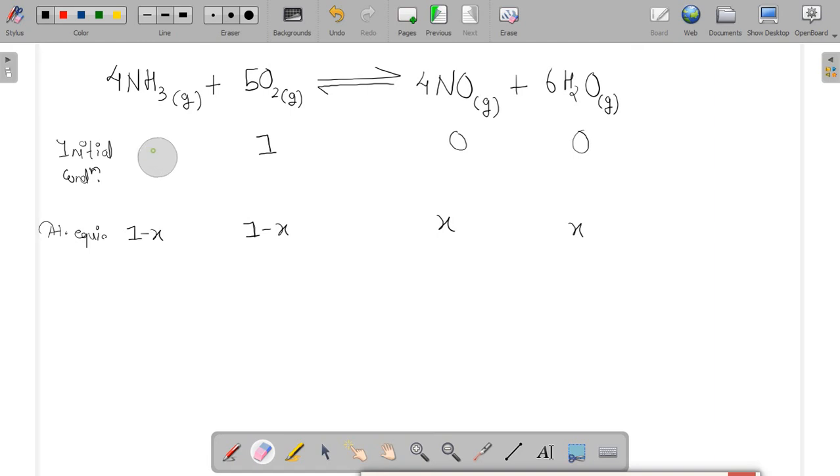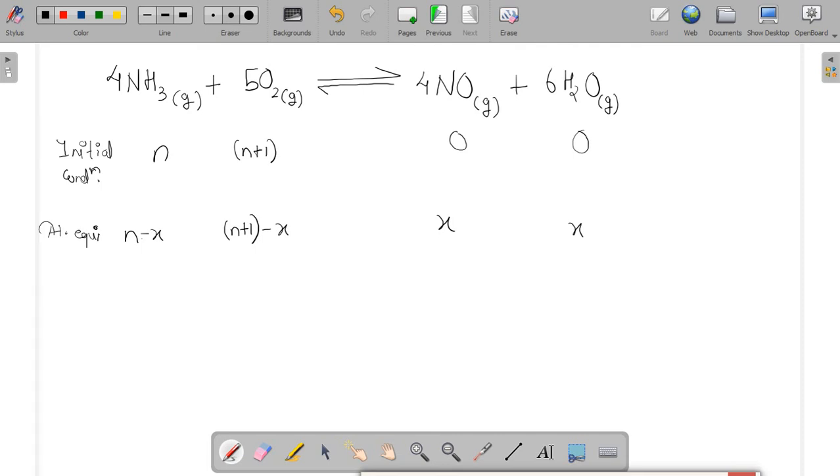If you are having some confusion, then we can change this value to n and n plus 1. Let us say the concentration at equilibrium for ammonia is n minus X, and for oxygen it is n plus 1 minus X. And the products which are formed are X and X amount.